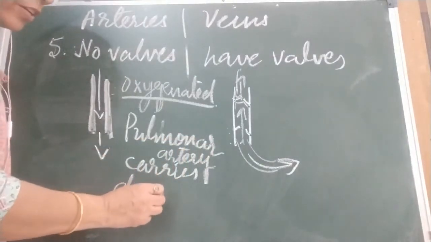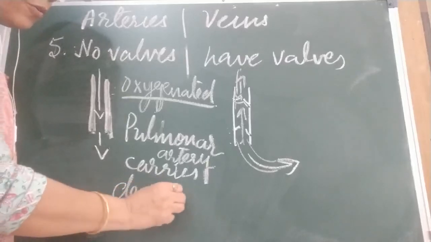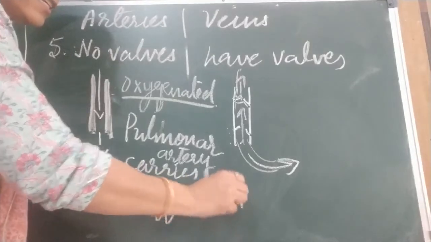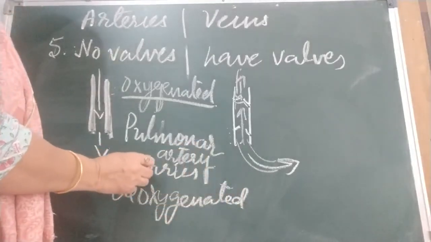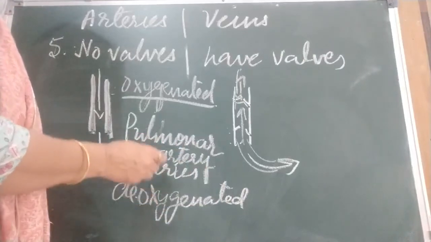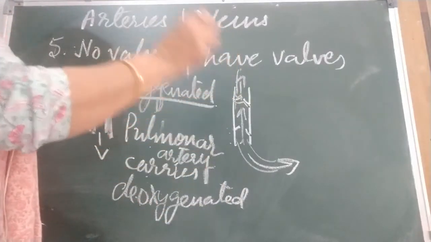In the respiration chapter I told you that the pulmonary artery takes deoxygenated blood from the heart to the lung.